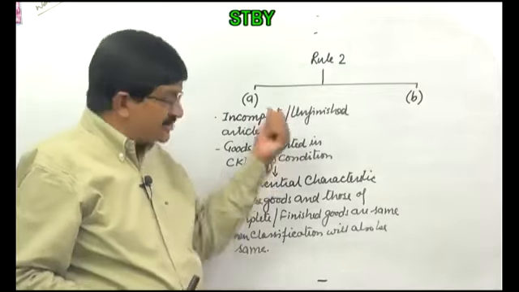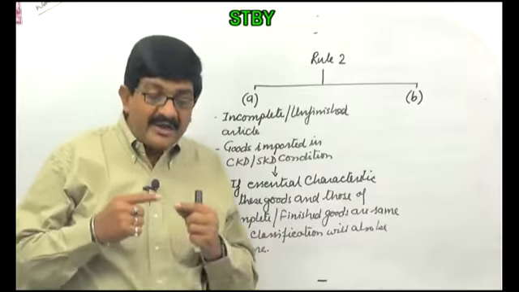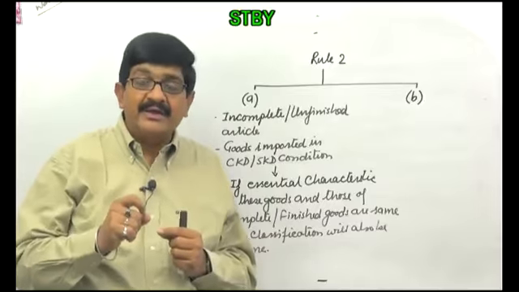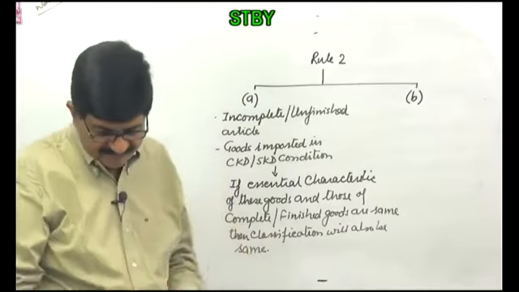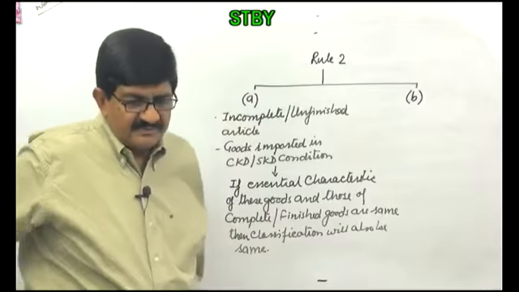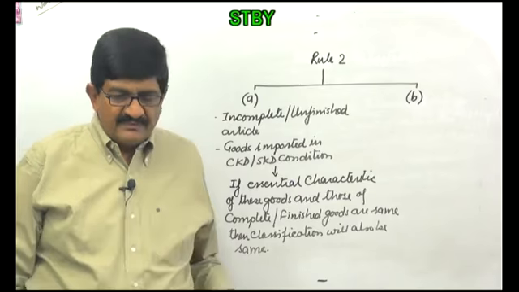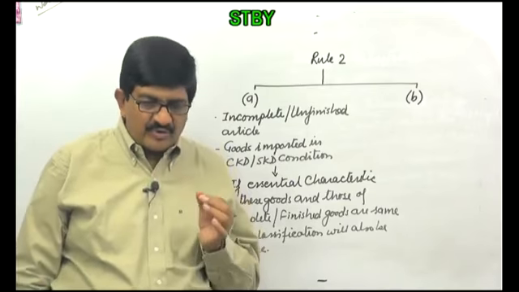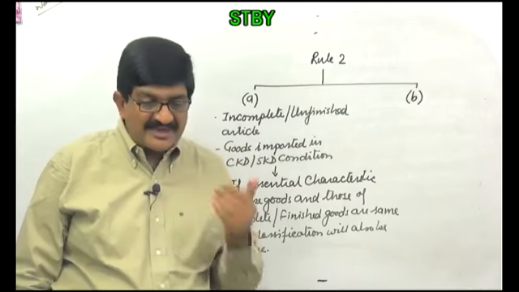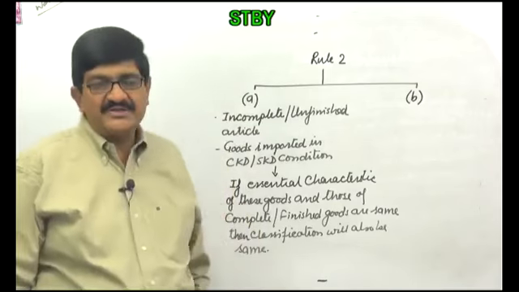Now apply this logic and see how many articles are sold in the market in CKD SKD condition. Think of one example. Everybody has to give one example so that lots of examples are available to everyone.